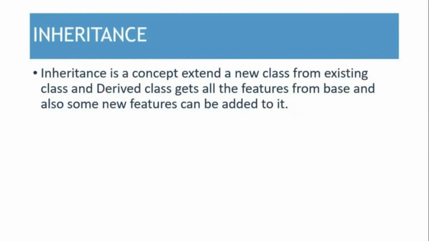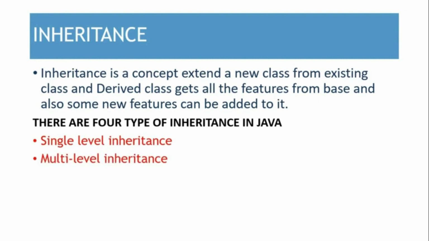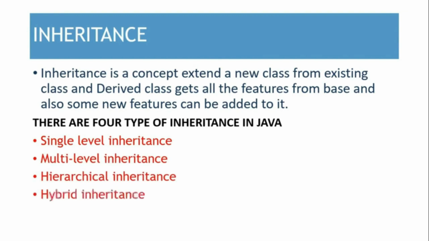Inheritance is a concept to extend a new class from an existing class. The derived class gets all the features from the base class and also some new features can be added to it. There are 4 types of inheritance in Java. First, single level inheritance. Second, multi-level inheritance. Third, hierarchical inheritance. And fourth, hybrid inheritance.